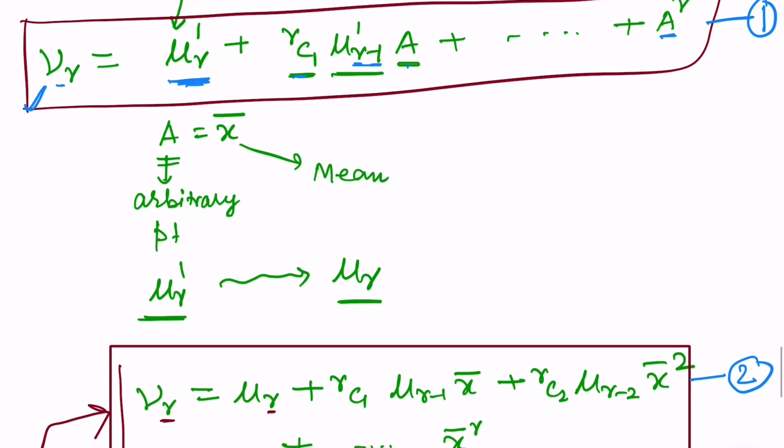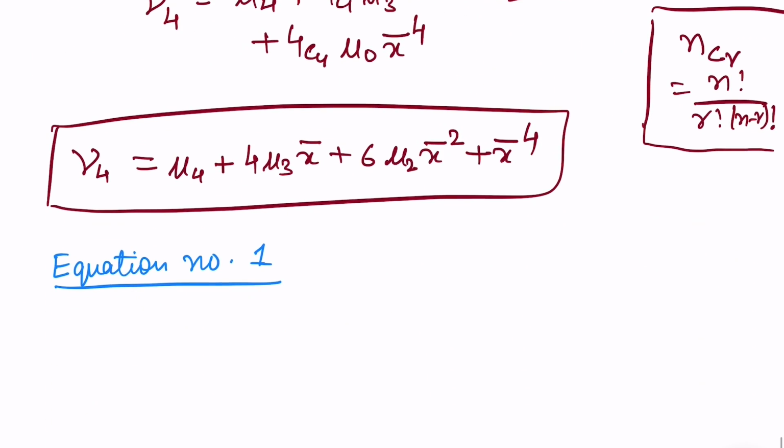Since we cannot show this whole in the same screen, I am moving the screen down. I am writing the equation, the first one, that is I am taking r is equal to 1, so this is nu 1 is equal to mu 1 dash plus 1C1, and this will be mu 0 dash, 1 less than this number, this is 1, so this will be 0.